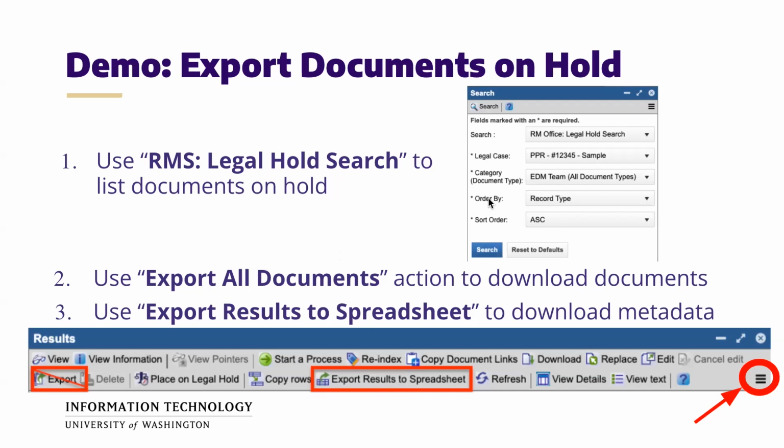Okay, so I will now go into Docfinity to show you this in action.